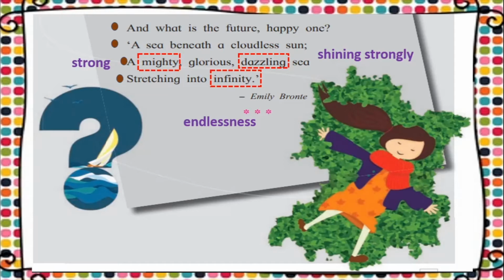All right. So what has the poetess done here? The poetess has tried to find out the thoughts or the idea which the child in the lesson has about life. So here life has been divided into three parts.